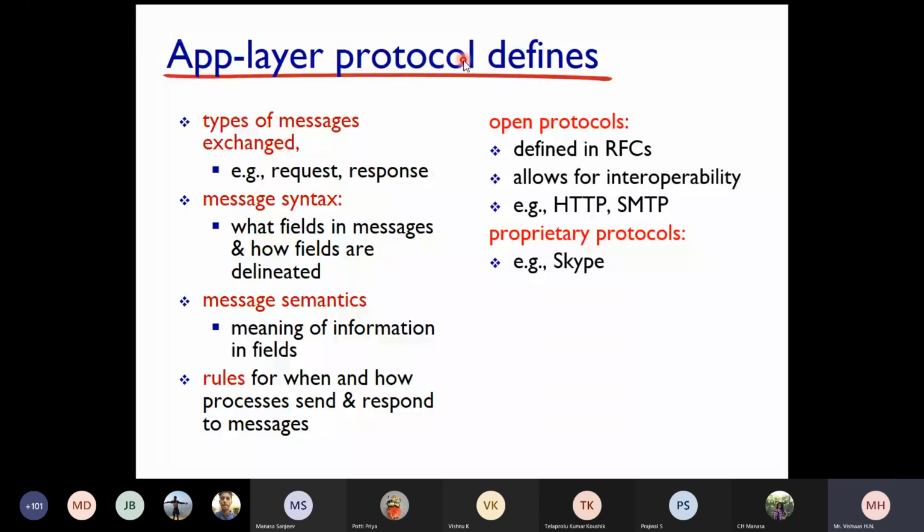Yes, students. So proprietary protocols. Skype is an example for proprietary protocols. What do you mean by proprietary protocols, students? Can anyone let me know what you mean by proprietary protocols?